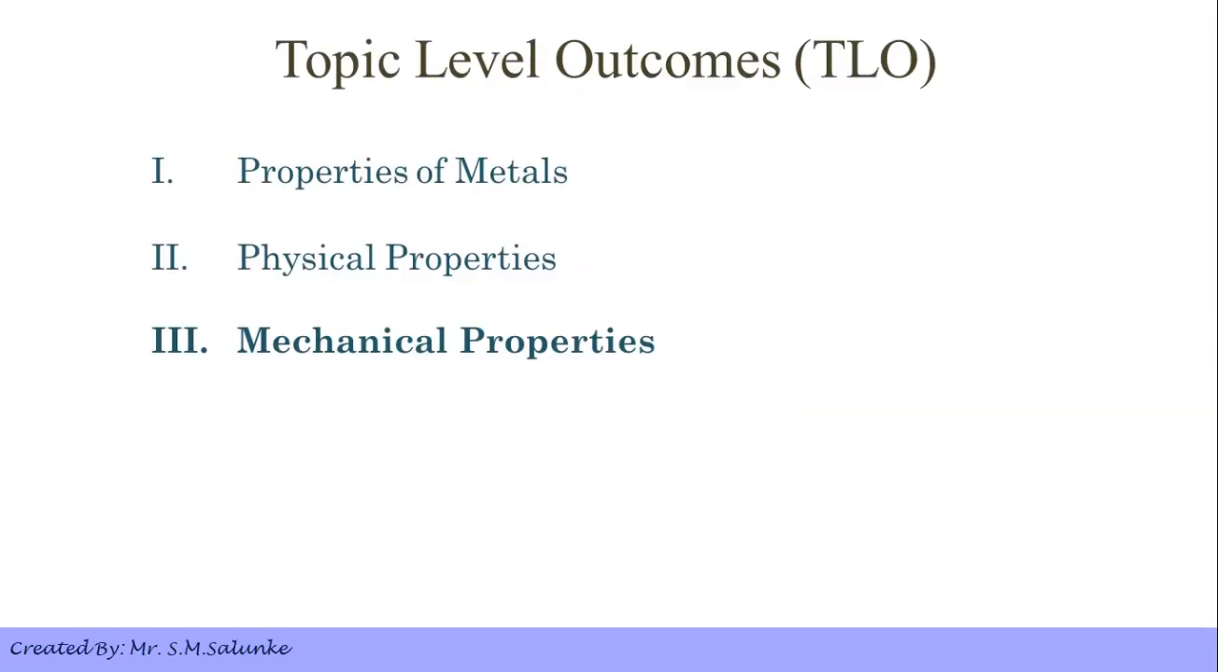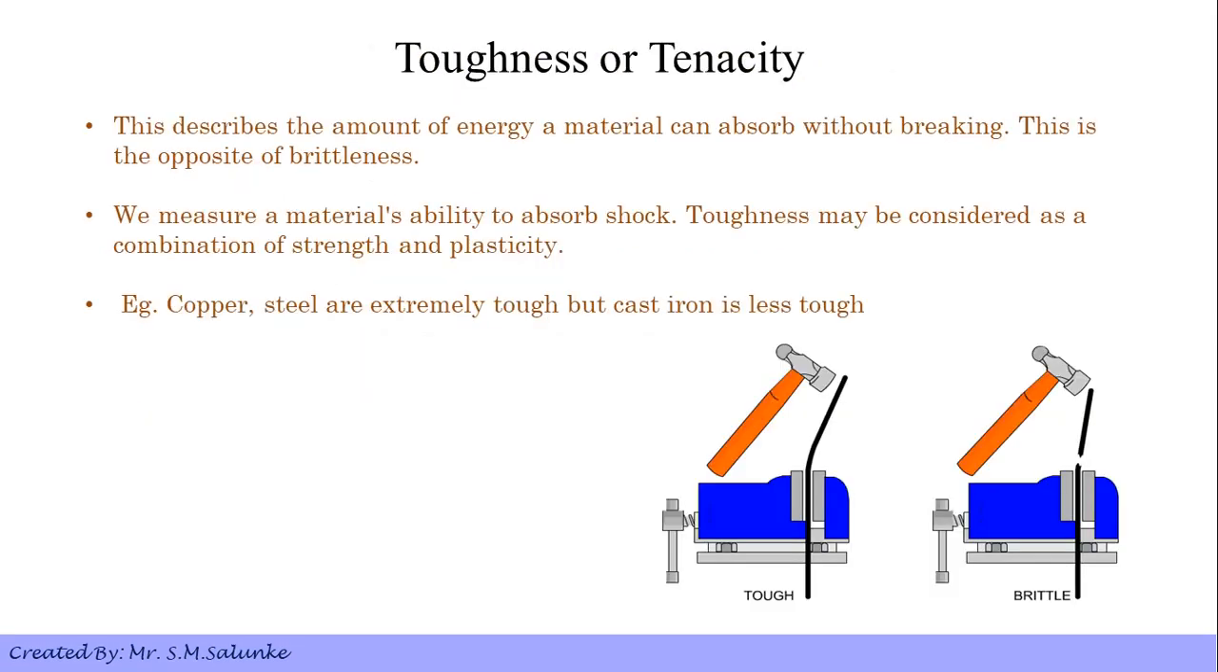First we'll start with the mechanical property, that is toughness or tenacity. Toughness or tenacity describes the amount of energy a material can absorb without breaking. This is opposite to the brittleness.